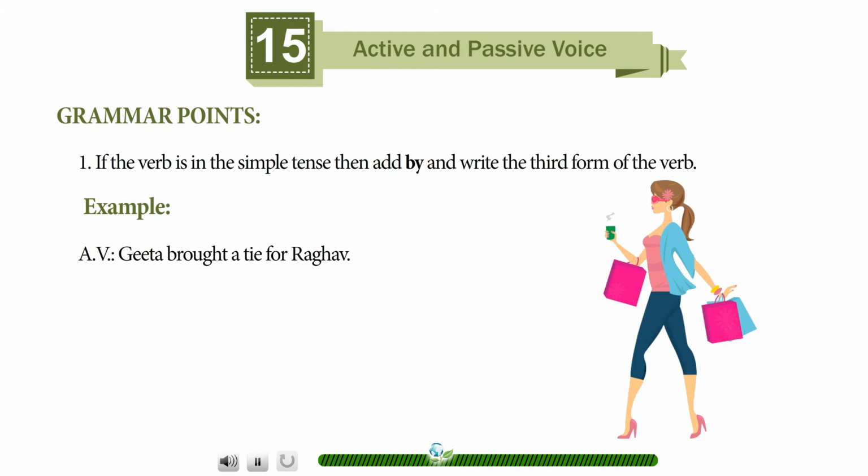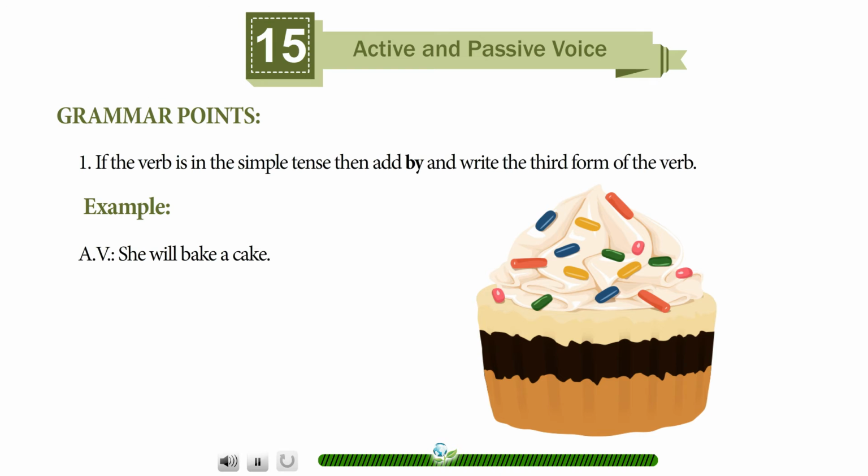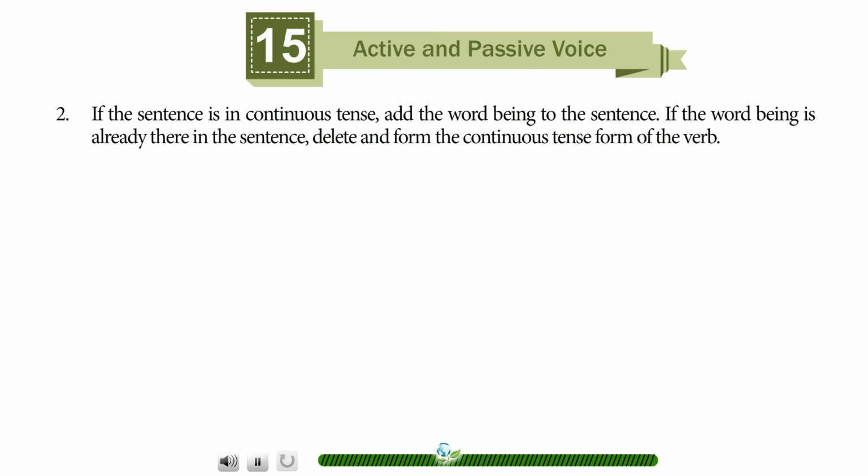Active voice: Geeta brought a tie for Raghav. Passive voice: A tie was brought by Geeta for Raghav. Active voice: She will bake a cake. Passive voice: A cake will be baked by her. 2. If the sentence is in continuous tense, add the word being to the sentence. If the word being is already there in the sentence, delete and form the continuous tense form of the verb.